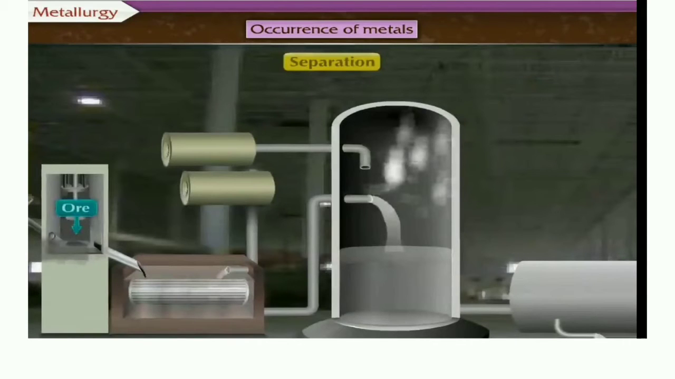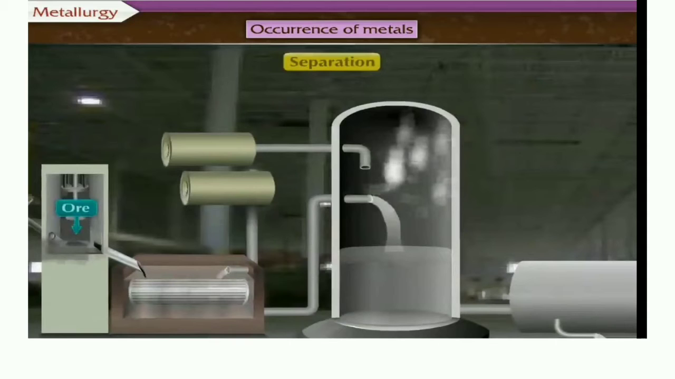Then the process begins with the basic principles of metallurgy. That means the pure metal is obtained from the ore. From the ore the pure metal has to be removed, and there are the following stages. The first stage is the concentration of the ore. Ore has to be concentrated by separation. We have to separate out the gangue.